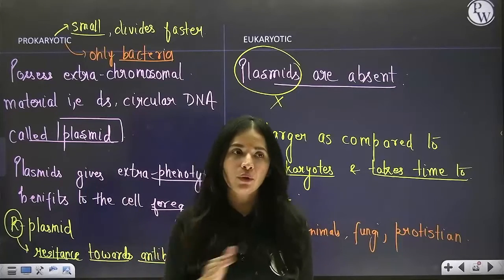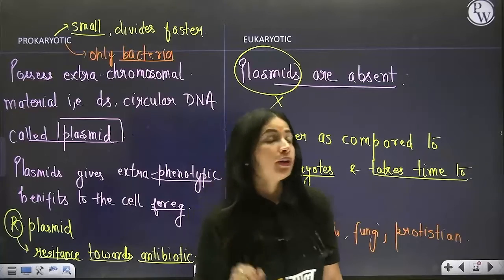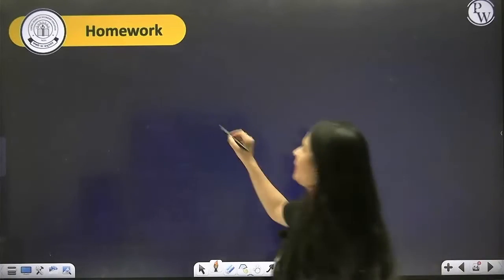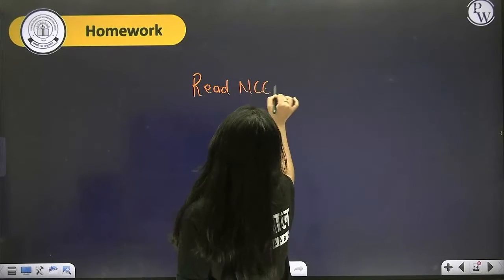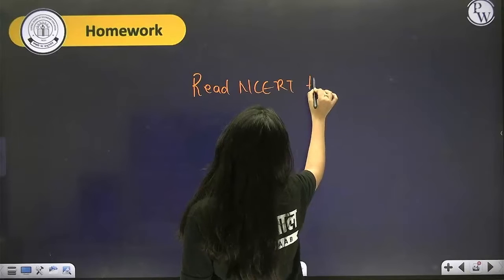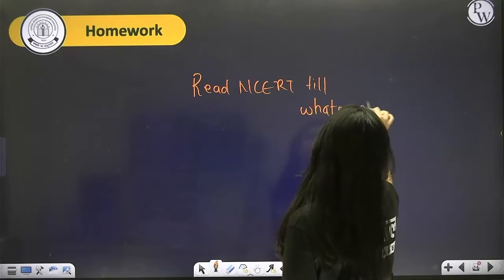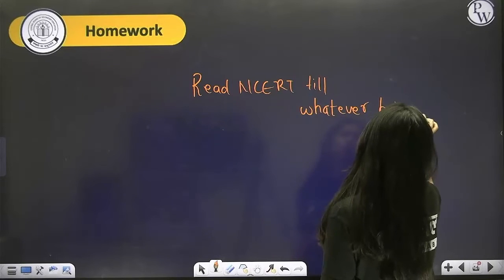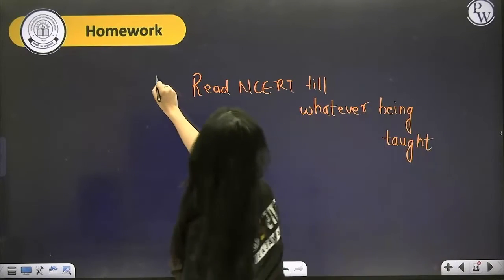Now before I wind up my lecture, let's do some questions. Homework will be to read NCERT till whatever has been taught today. And please make sure that you complete your notes also.